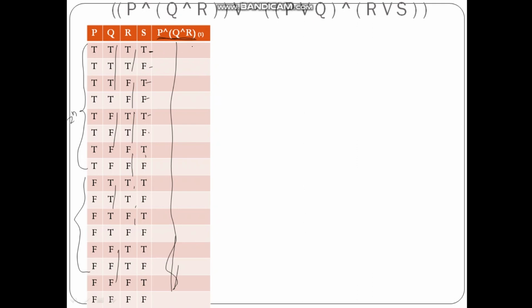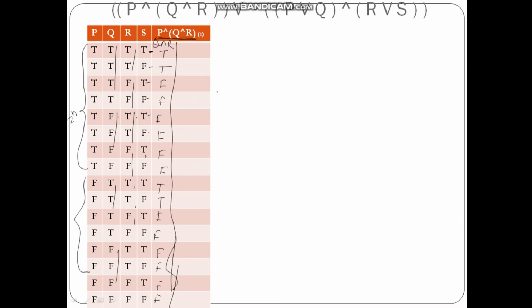P, Q and R. Let me draw Q and R here, this side. So this is Q and R, let us say. So this is true, then this is false, this is false, this is false. These two values I am comparing. This is false, this is false, this is false, this is true, false, false, false, false, false and false.